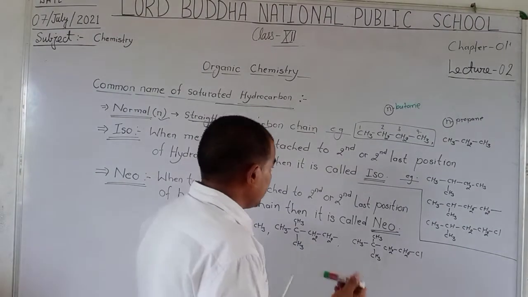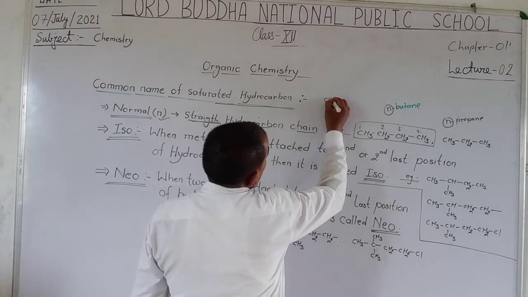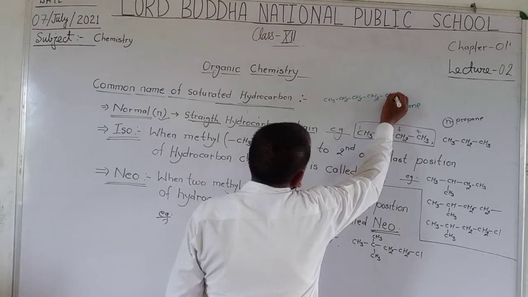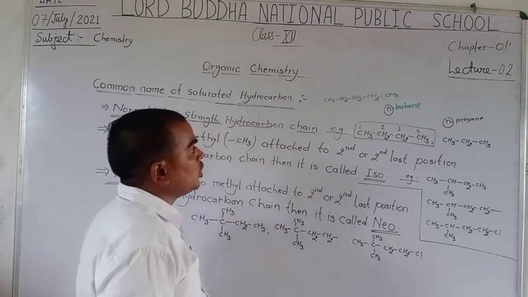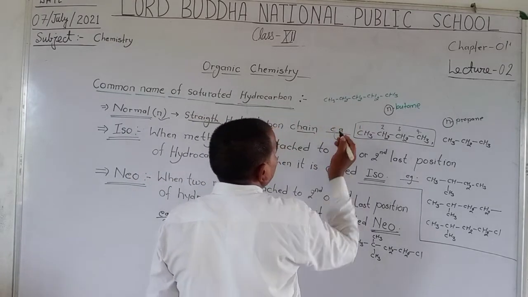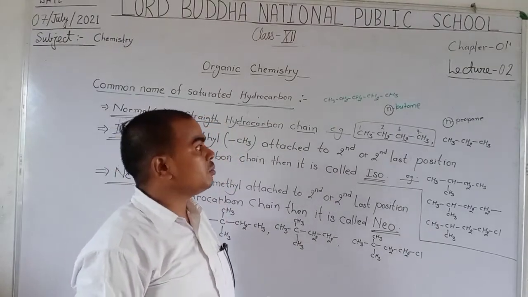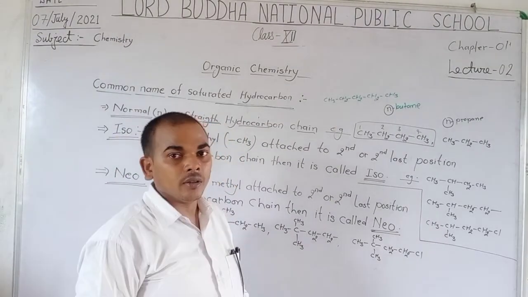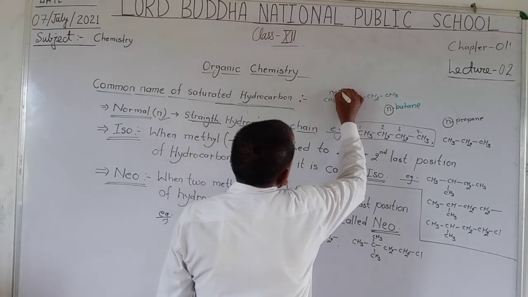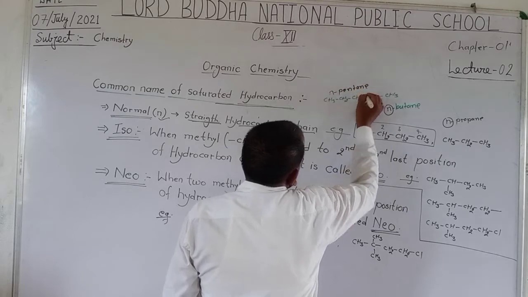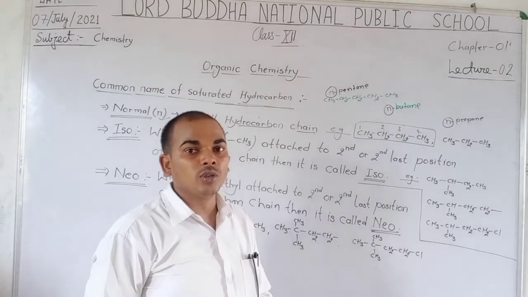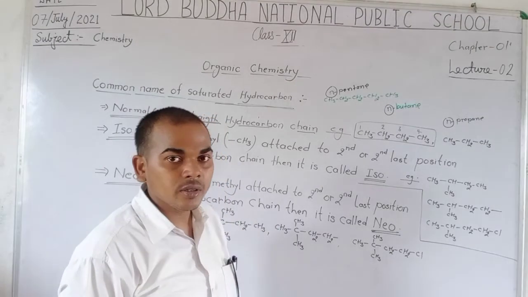Another example, CH3, CH2, CH2, CH2, CH3. Look here, 1, 2, 3, 4, 5, five carbons. The number of carbons is more than 3, so the name is n-pentane. The prefix n is used because the number of carbons is more than 3. You understand? Next point,